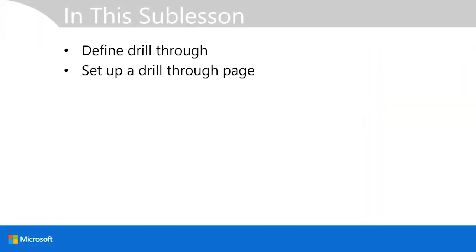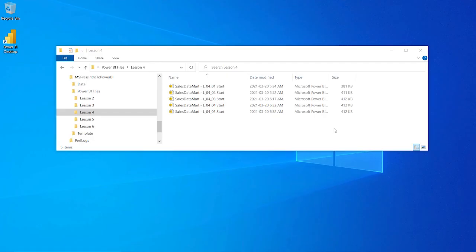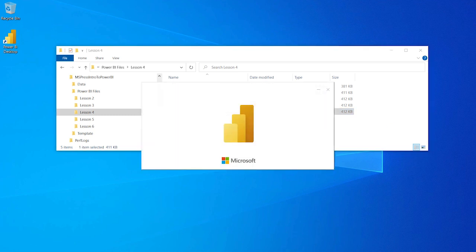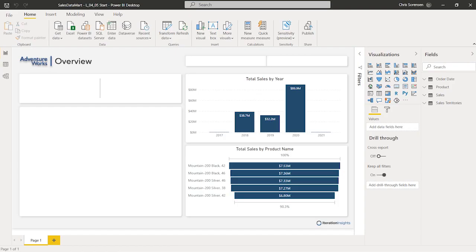In this sub-lesson, we are going to define what drill through is, and we're going to set up a drill through page. Okay, so we'll go ahead and get our Power BI desktop file open that's going to support this lesson, and wait a moment. Okay, so with our desktop open here, we're going to create a drill through filter.